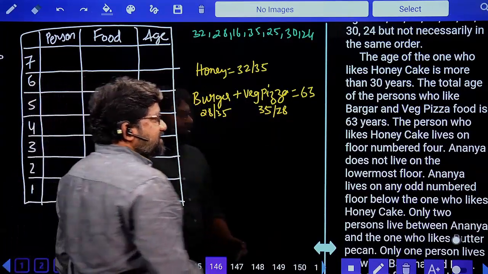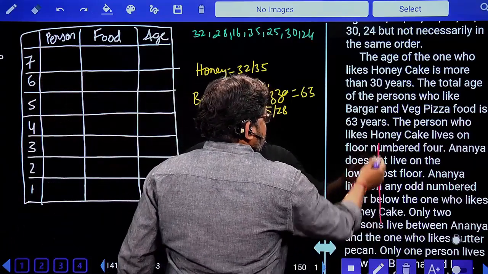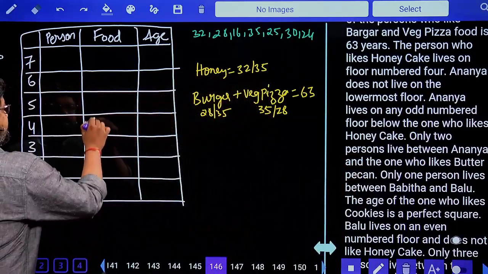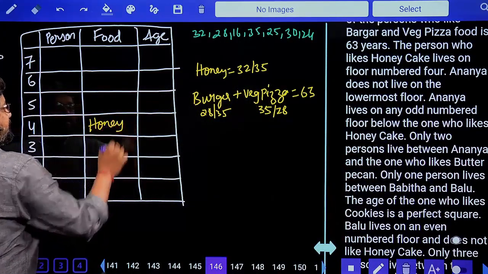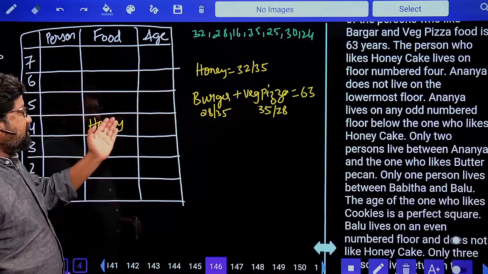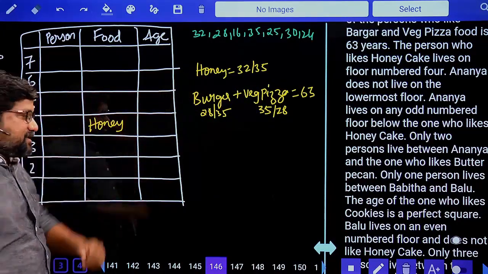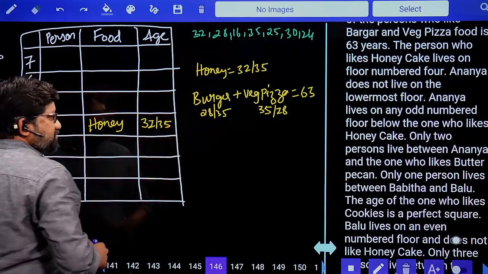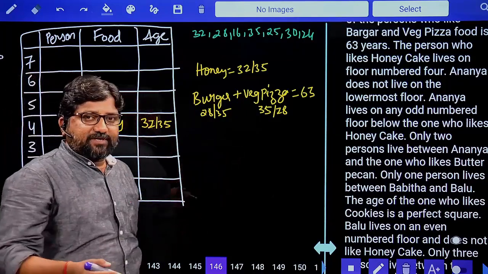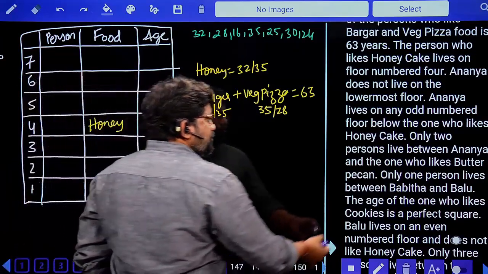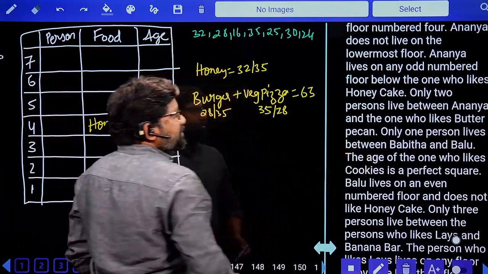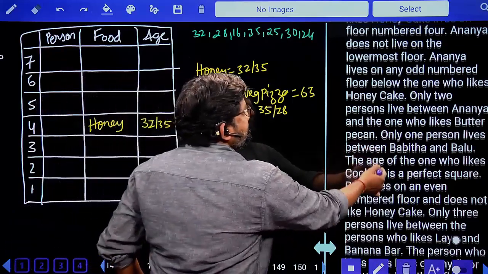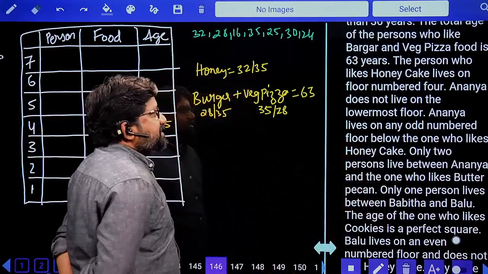Next, the person who likes honey cake lives on floor number 4. So this is honey cake, and we know the person who loves honey cake, his age is either 32 or 35. We are not sure, so just mark it, maybe 32 or maybe 35. Later on, if you find any clues, we'll try to cancel it.